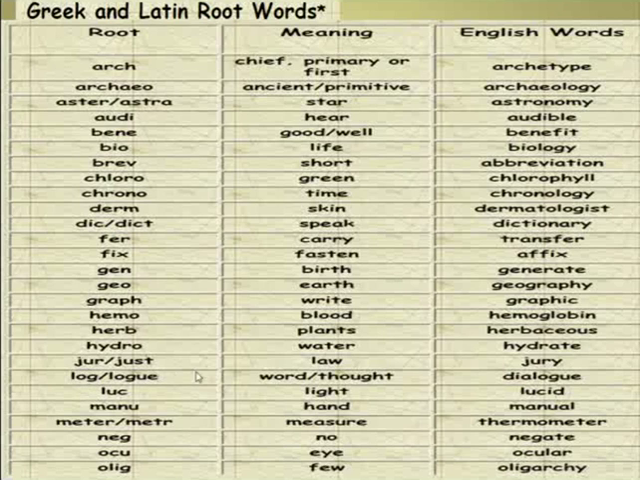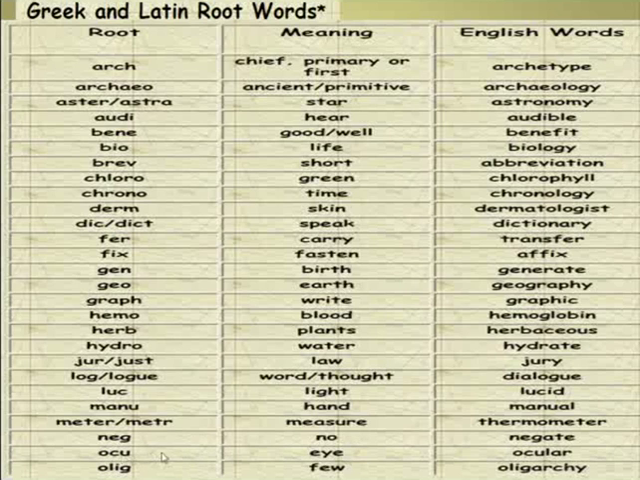The root is log or logy. It means word or thought. An example, dialogue. The root is luc. It means light. Example, lucid. The root is mano. The meaning is hand. An example, English word, manual. The root is meter. It means measure. Example, thermometer. The root is neg. It means no. Example, negate.